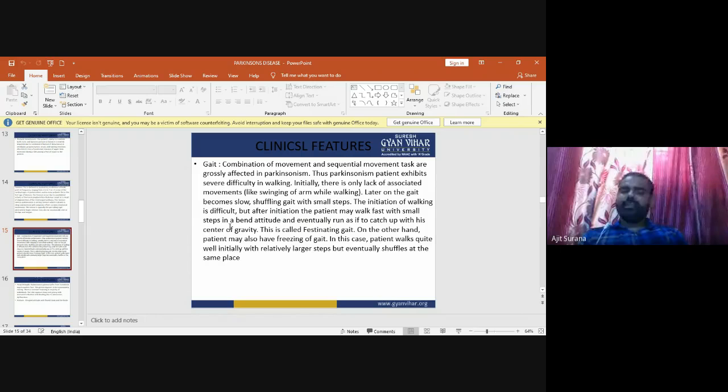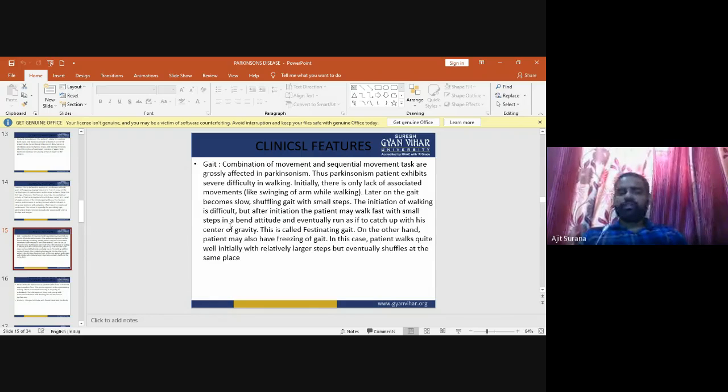On the other hand, the patient may also have freezing of gait. In this case, the patient walks quite well initially with relatively larger steps, but eventually shuffles at the same place. So this is the clinical feature of Parkinson disease gait.